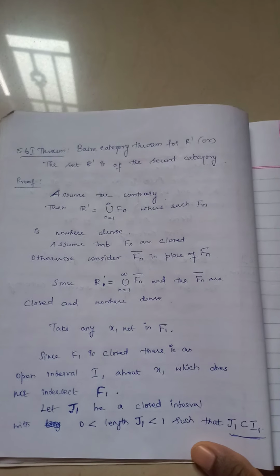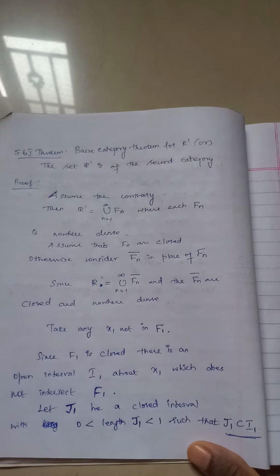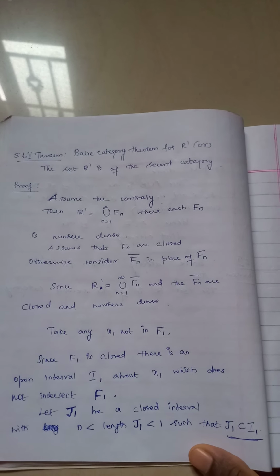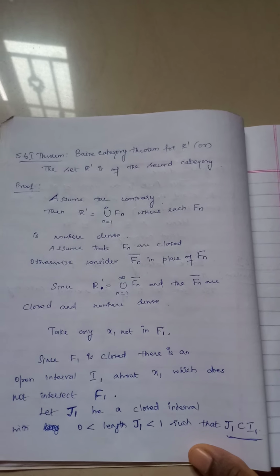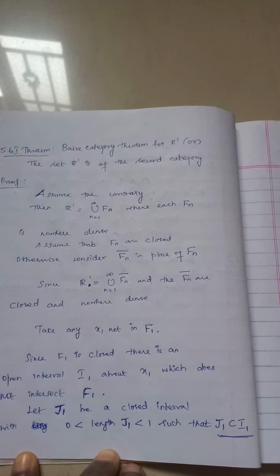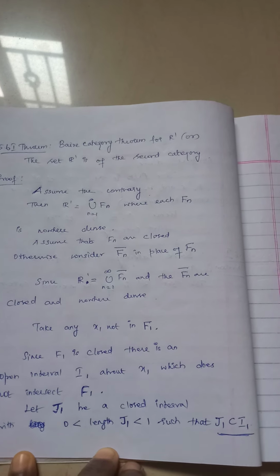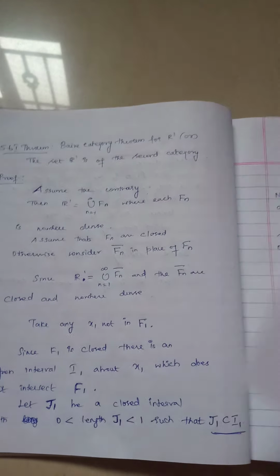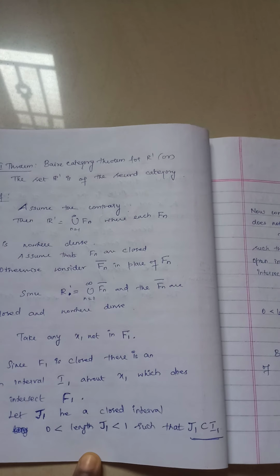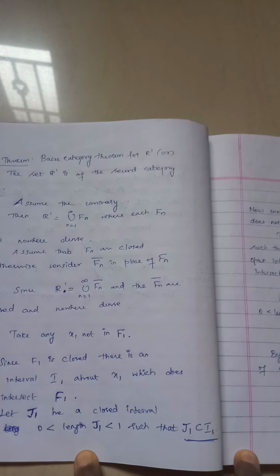Now take any point x1 not in F1. Since each Fn is closed, there is an open interval I1 about x1 which does not intersect F1. Now consider a closed interval, name it as J1, with length lying between 0 to 1, such that this J1 is contained in I1. Then we know that J1 intersection F1 is empty.